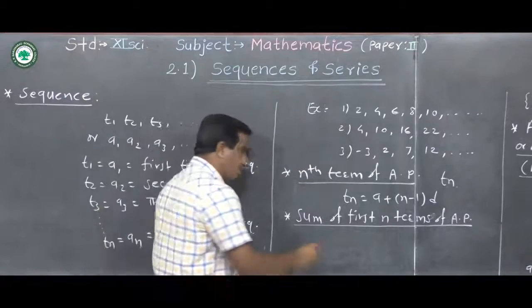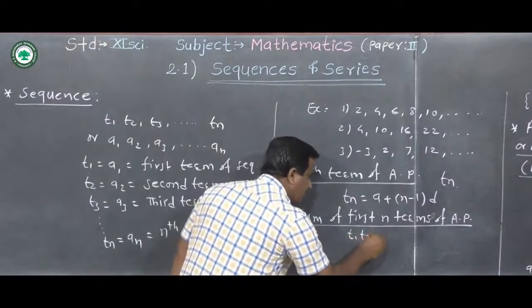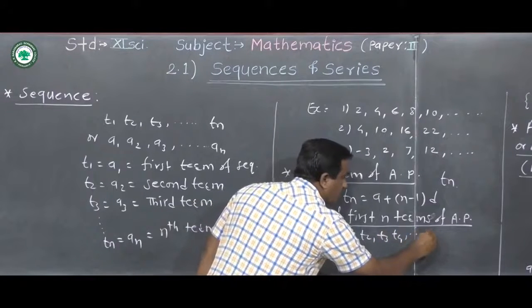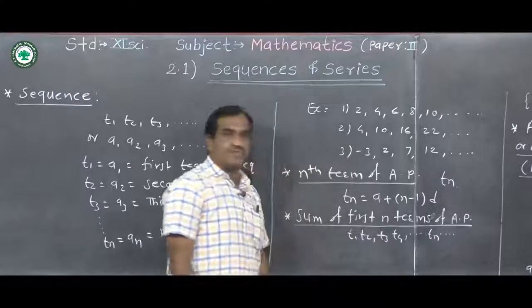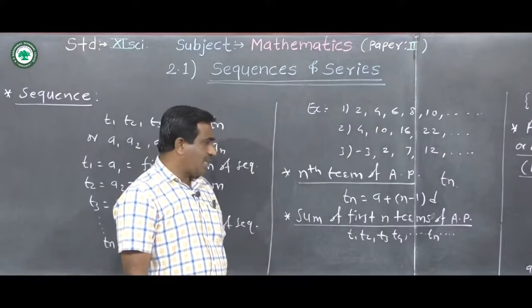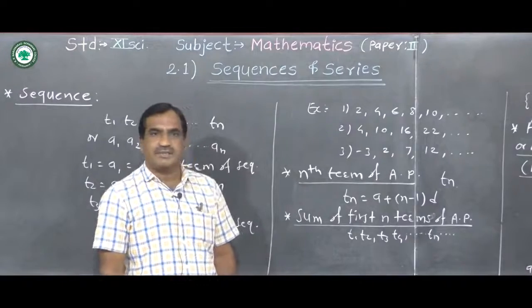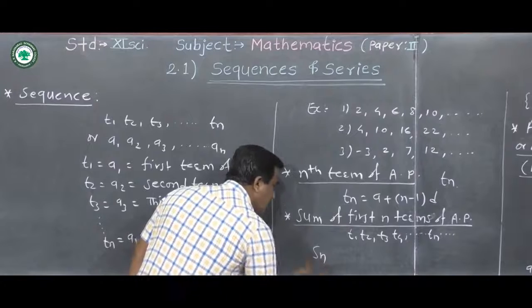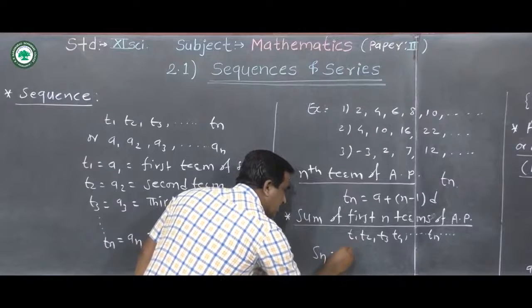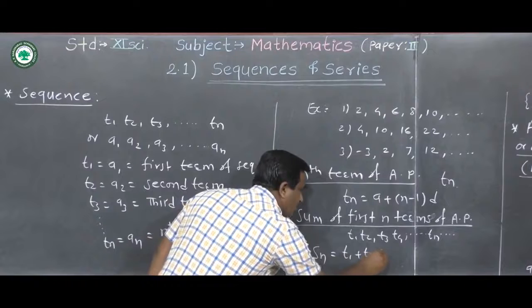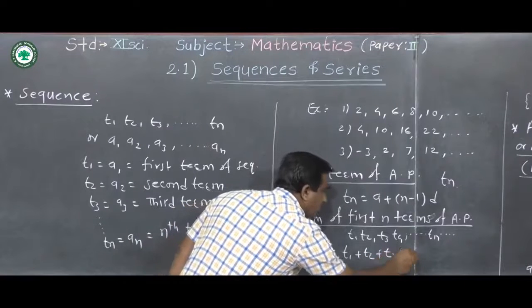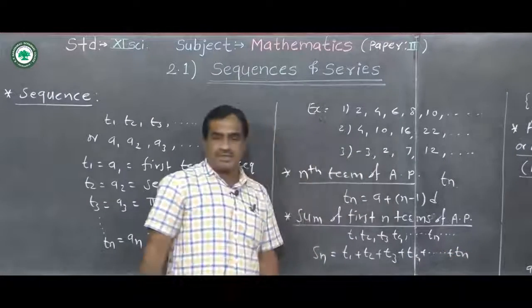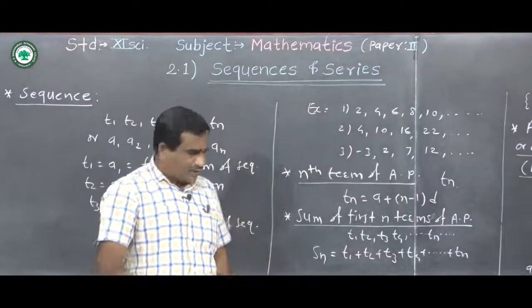Now suppose T1, T2, T3, T4, and so on, Tn, and so on, are the terms of the arithmetic sequence, and the sum of the arithmetic progression is denoted by Sn. Sn is equal to T1 plus T2 plus T3 plus T4 plus and so on plus Tn. This is the sum of the first n terms of the sequence.